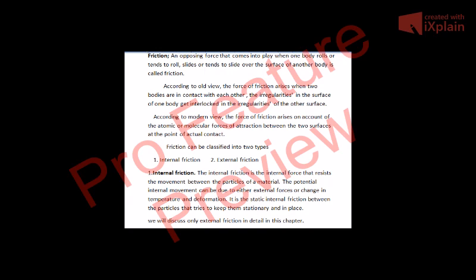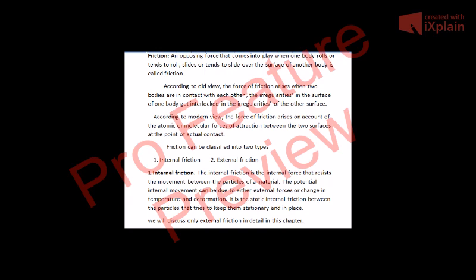Now, what is the cause of friction? There are so many views regarding the cause of friction. According to the old view, the force of friction arises when two bodies are in contact with each other.